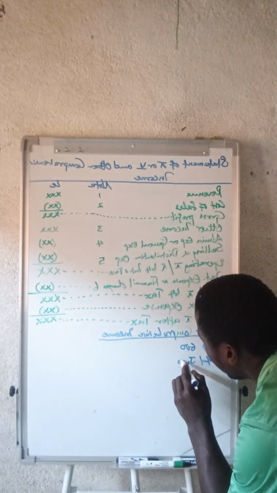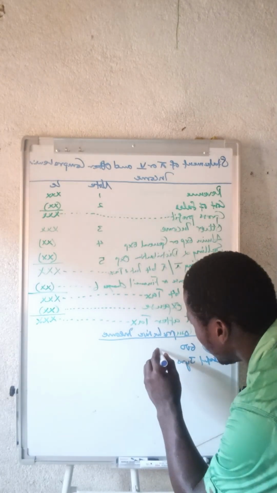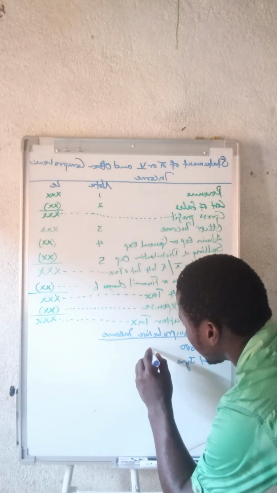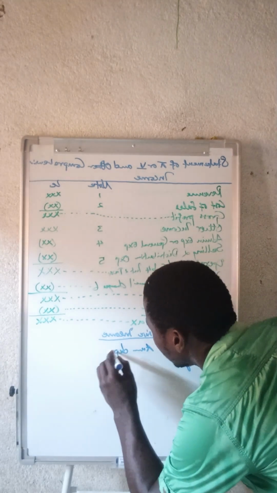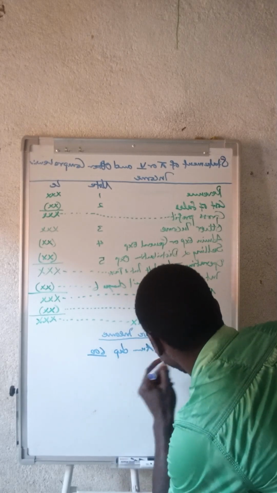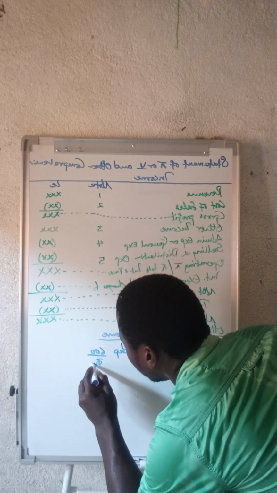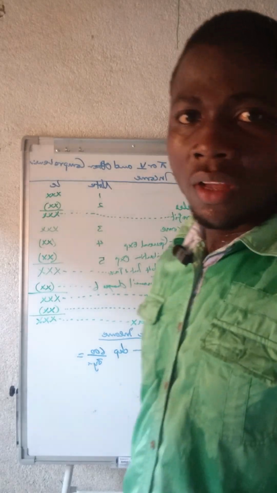So for us to get our annum depreciation charge, we say the 600 divided by the useful life.